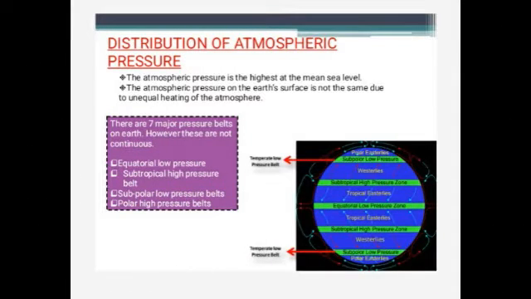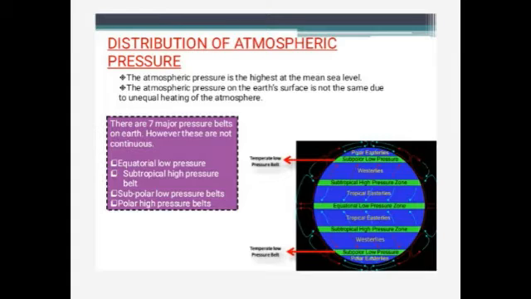Okay. So next we are going to see about the distribution of atmospheric pressure. So children, the atmospheric pressure is highest at the mean sea level. On the mountains, the thickness and the density of the air column is less, and hence the atmospheric pressure is also less. The atmospheric pressure on the Earth's surface is not the same, and this is due to the unequal heating of the atmosphere. Normally the atmospheric pressure should increase from the equator towards the poles, but it is not so.